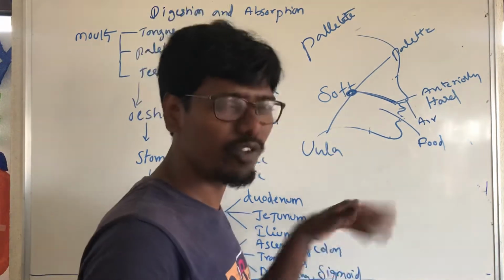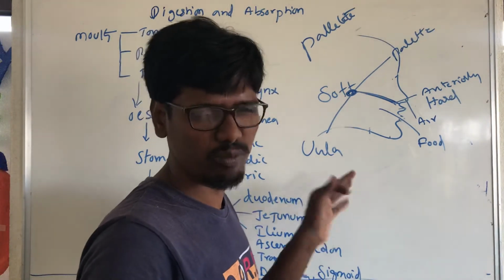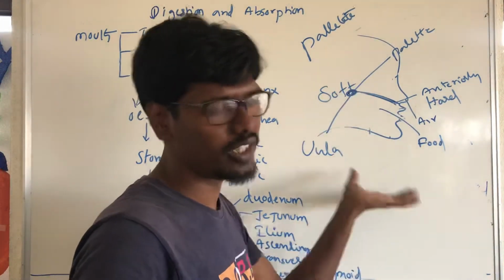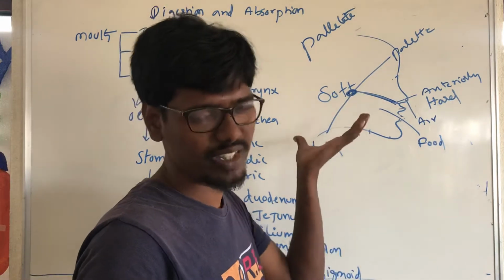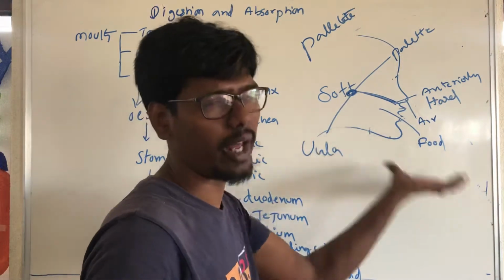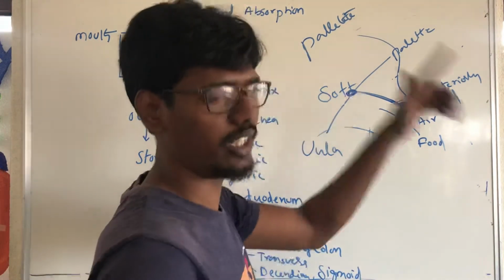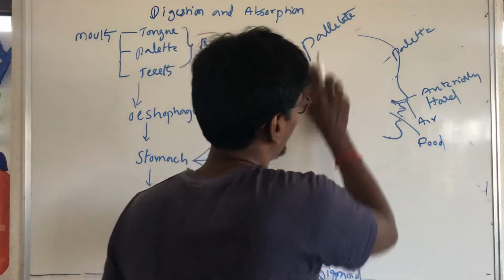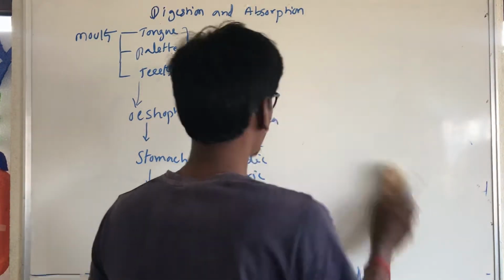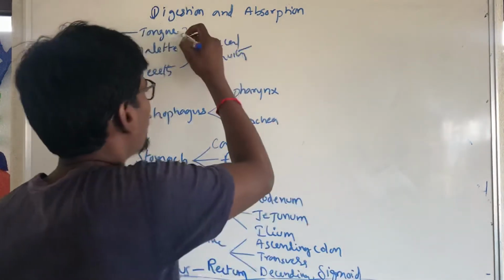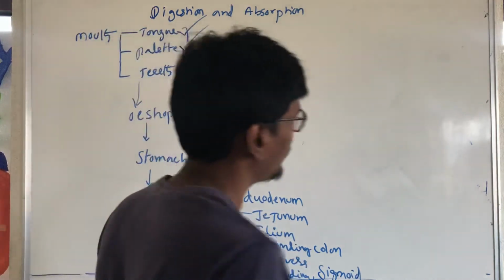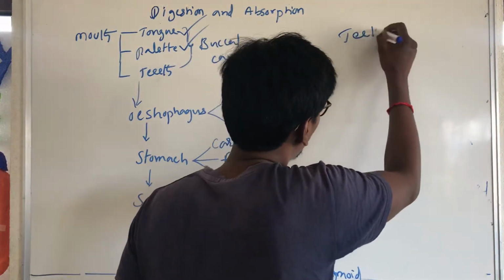Next we will move to teeth. What are teeth, and what different types of teeth are there? Tongue is completed, palate is completed. Now we will move to teeth.